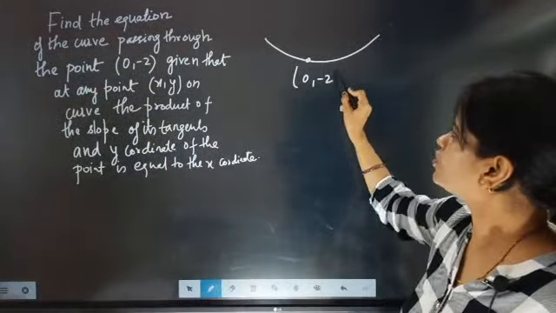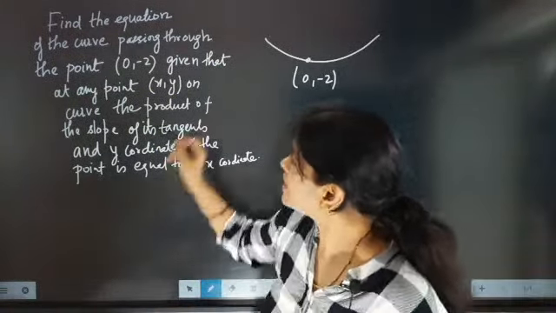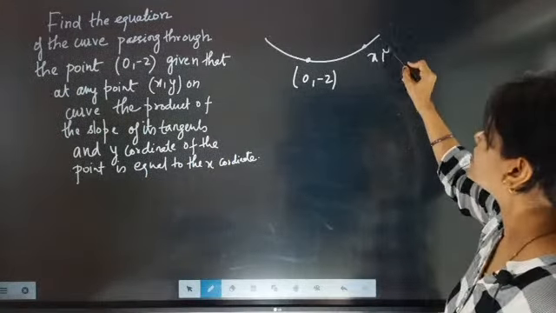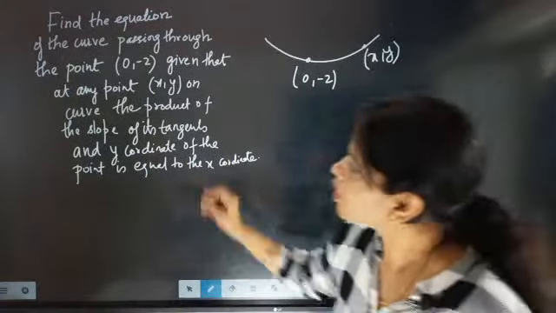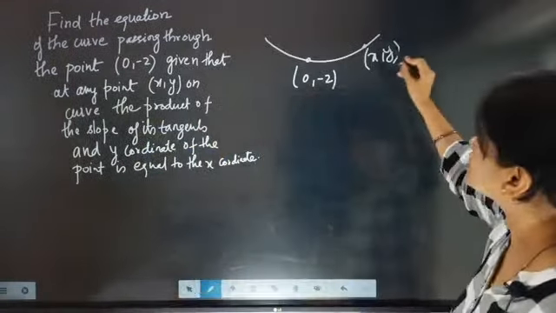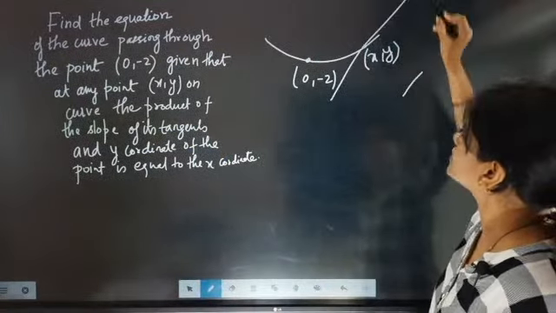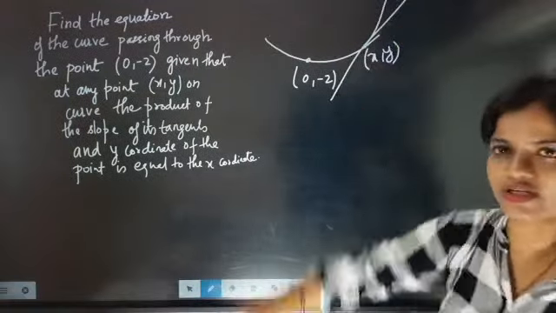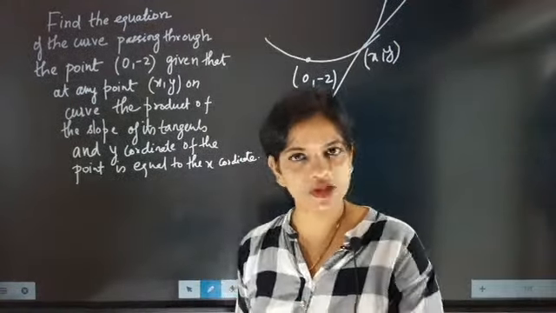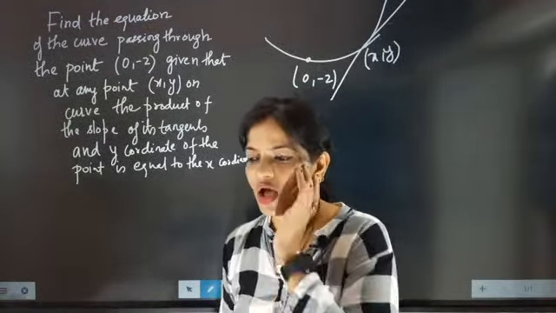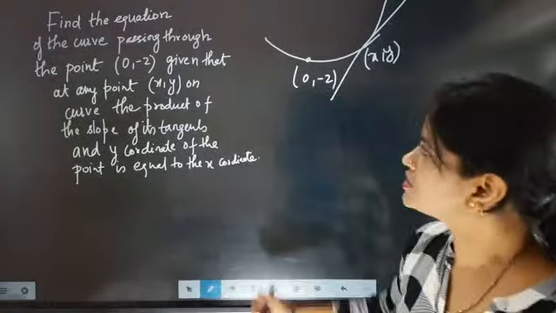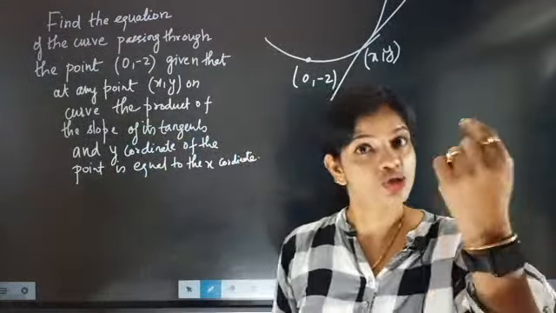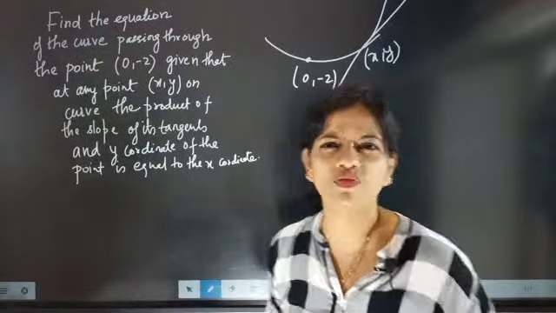So 0, 2 is a point present on the curve, given that any point, so one more point is present here, that is x, y, on the curve. Now this point is having a tangent. They are telling that the product of the slope of its tangent. Slope of its tangent. What is the slope of a tangent?